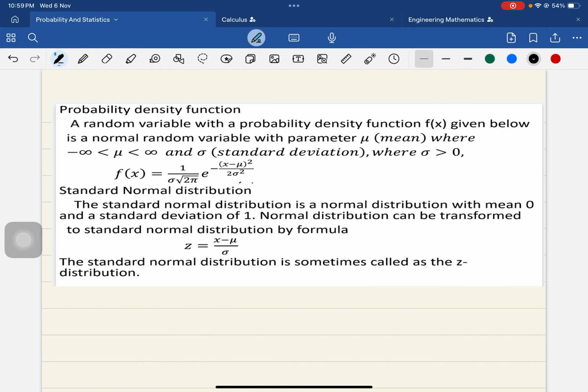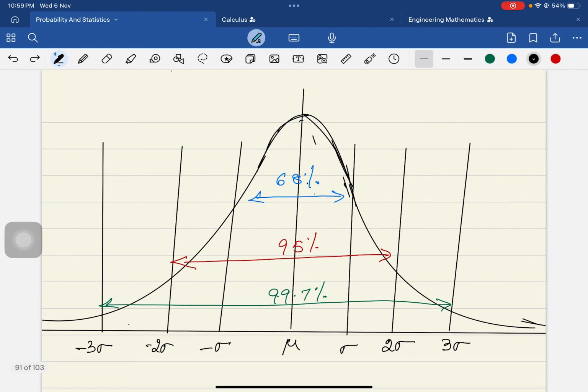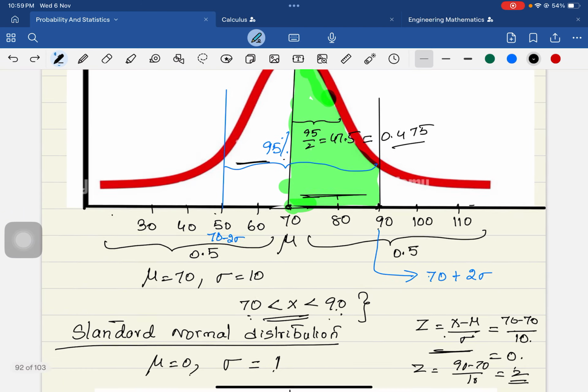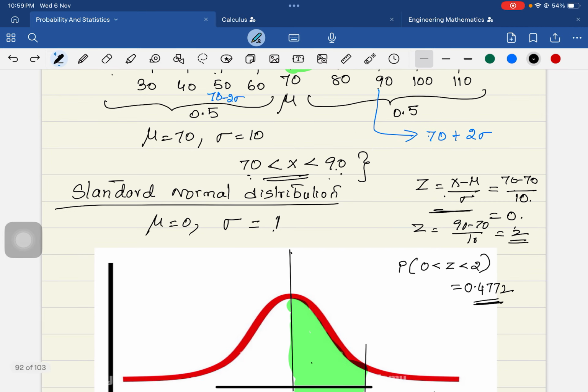Now let us come to the problem. This is why we have given z is equal to x minus mu over sigma. The standard normal distribution is also called the z distribution. With that, this is the link between the normal distribution and the standard normal distribution. I hope you could understand.